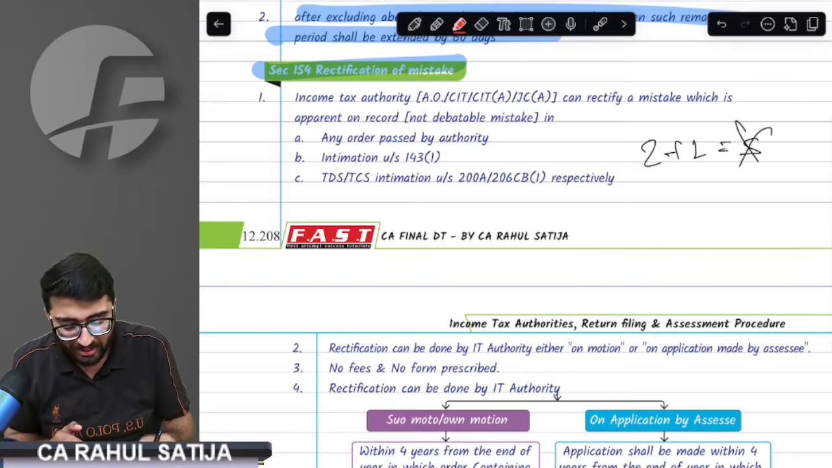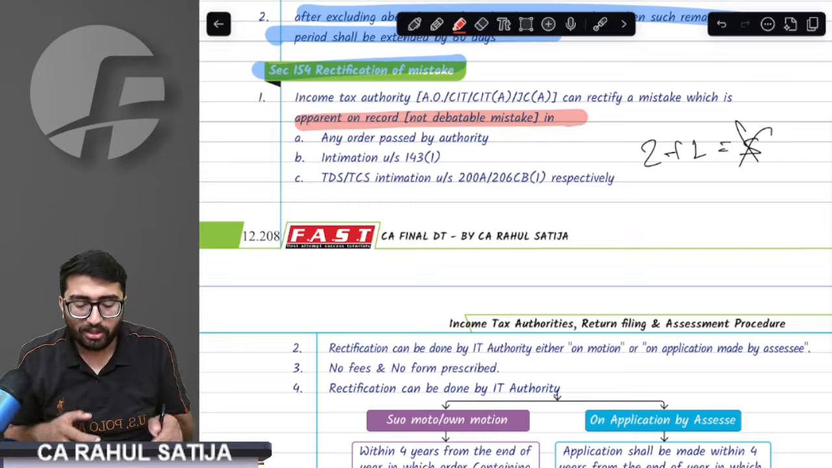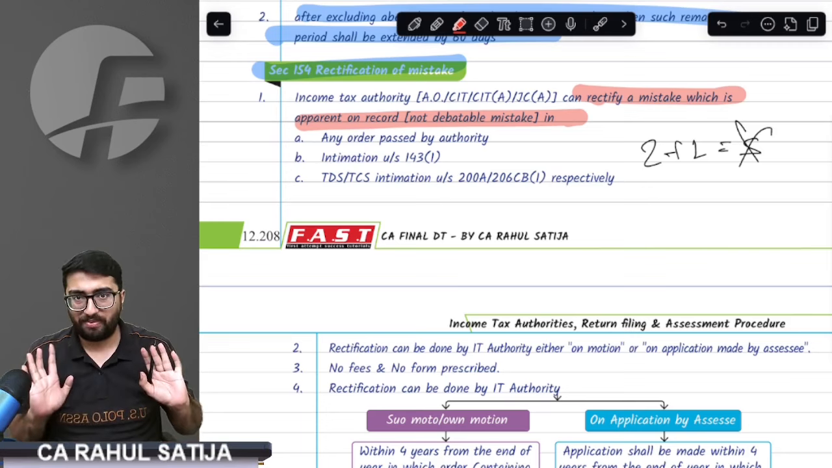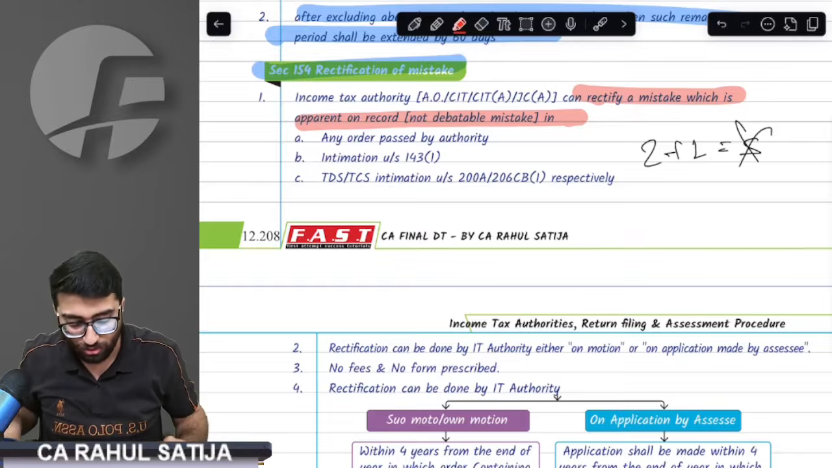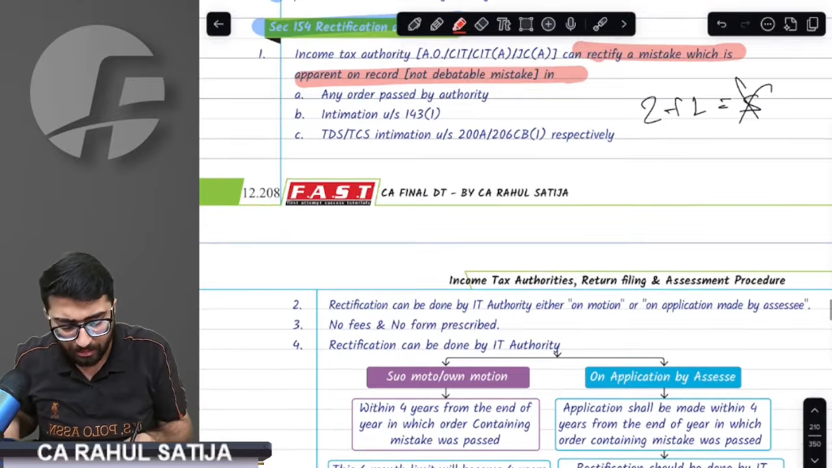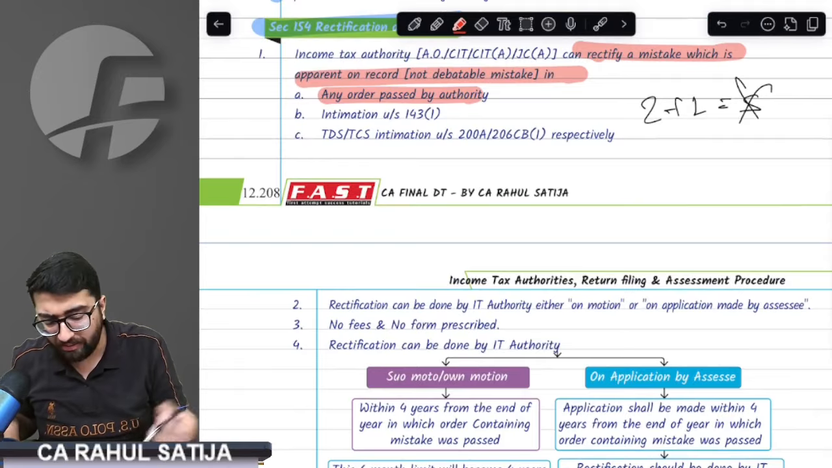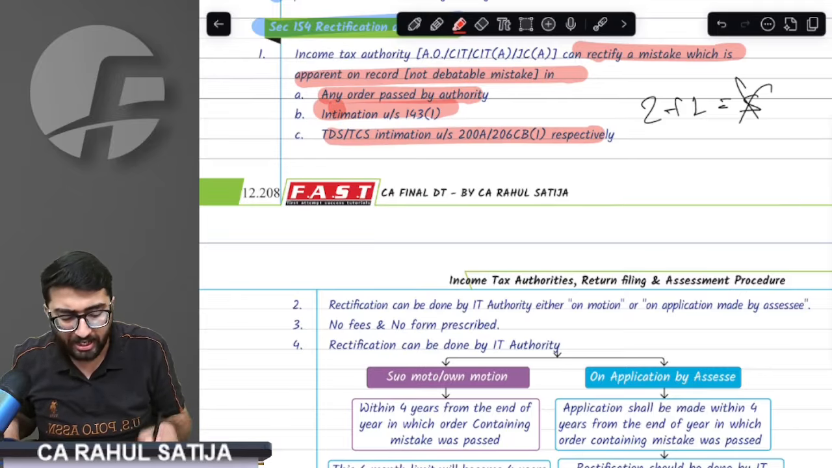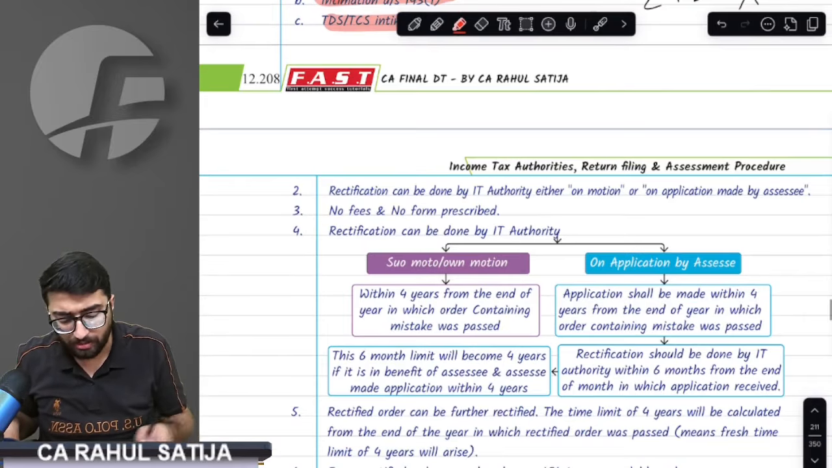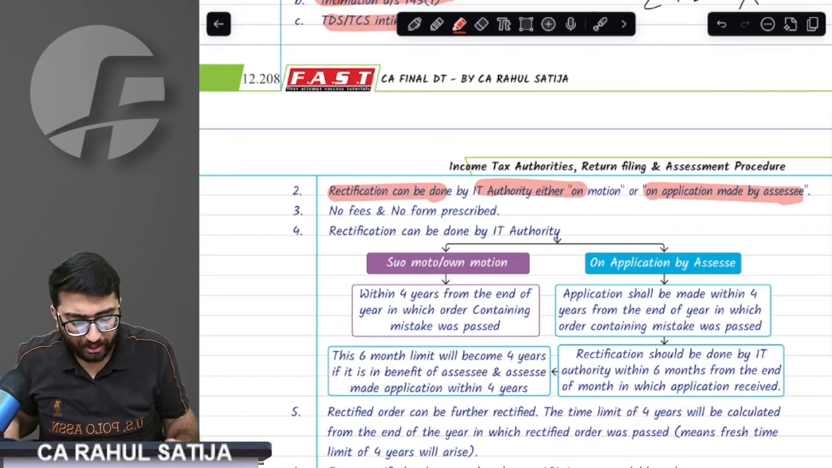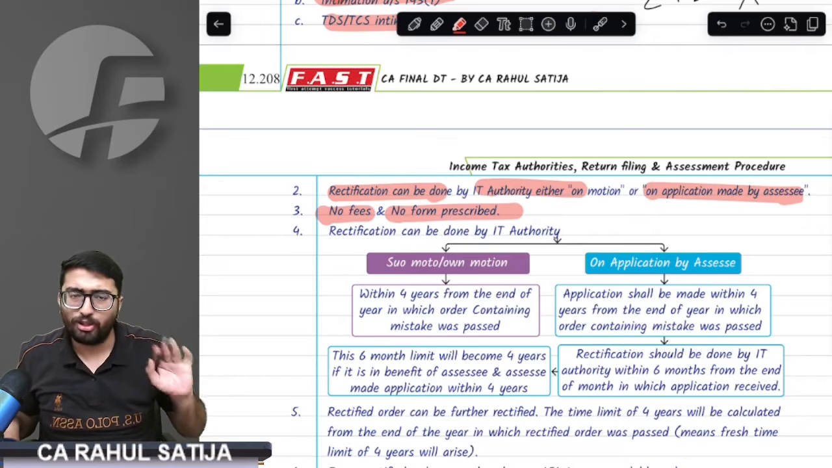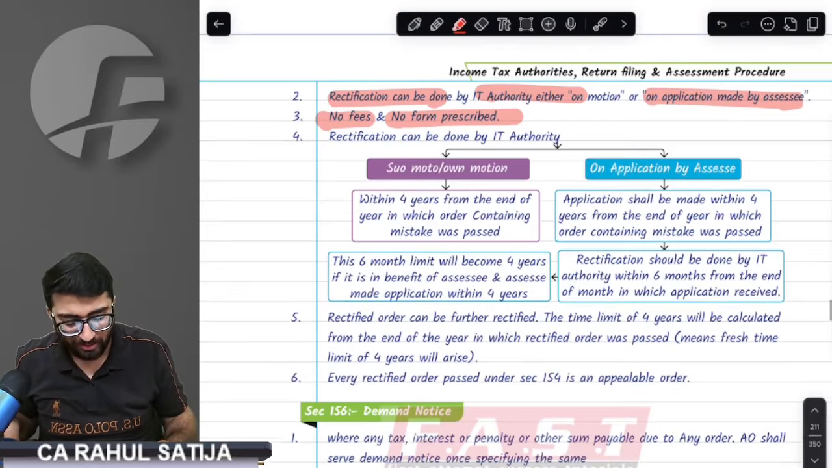It is absolutely wrong. In this case, sir, either the IT authority suo moto, of its own, or on the basis of the assessee, can rectify the mistake. Remember, they can rectify any order, any intimation order of TDS. Rectification can be done suo moto, or by application. There is no form and fees prescribed. You have done this rectification, I am aware.